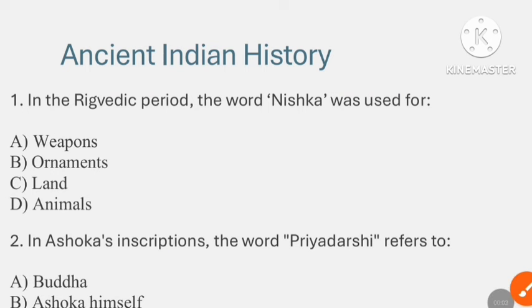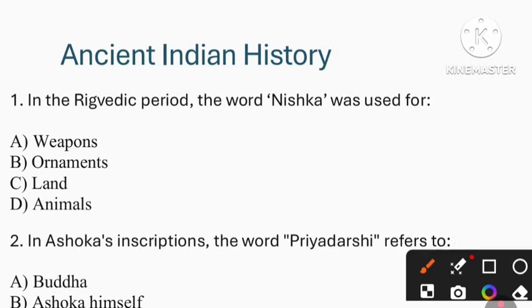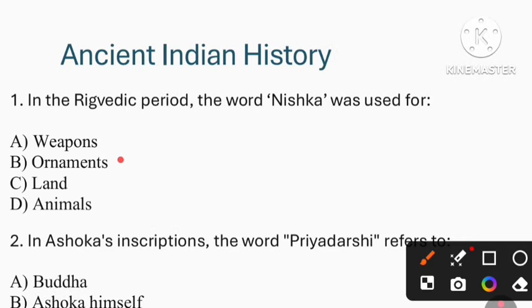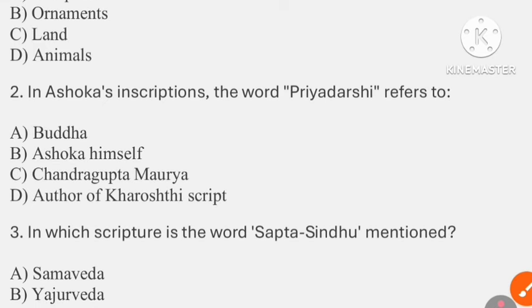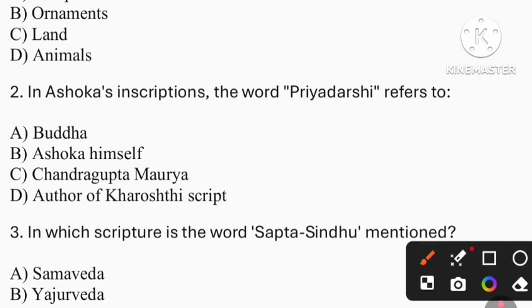So, the very first question from ancient Indian history is, in the Rig Vedic period, the word Niksha was used for what? So, the answer is ornament. That is option B. Question number 2. In Ashoka's inscription, the word Priyadarshini refers to what? So, the answer is again option B, that is Ashoka himself.